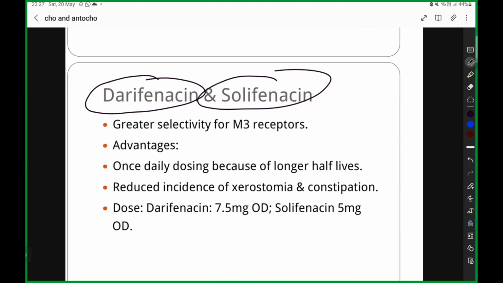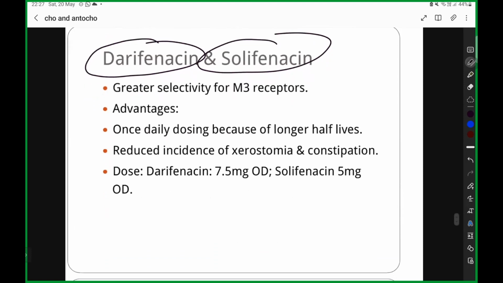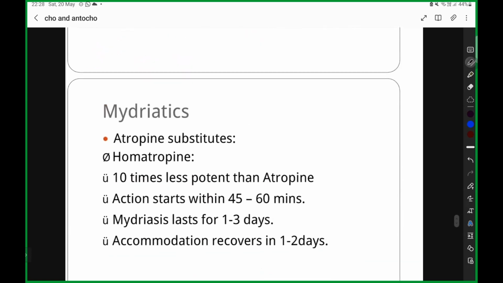Darifenacin and solifenacin are selective M3 receptor antagonists. They have reduced incidence of xerostomia and constipation. Other side effects are prevented. Then come your mydriatics. We use atropine substitutes. What mydriatics are we using?